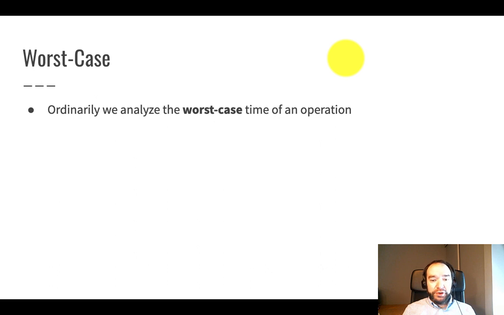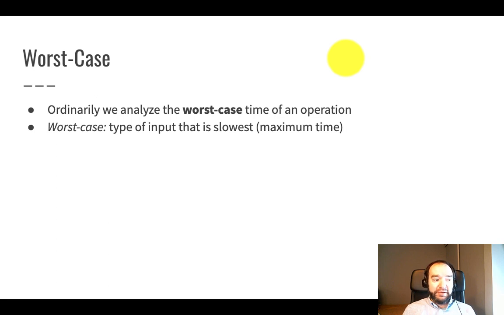Ordinarily, we analyze for the worst case time of an operation. Worst case is the type of input that is the slowest. Remember that fast means a low amount of time, so slow means a high amount of time. So the worst case type of input would be the kind of input to an operation that takes the most steps. This is a careful way of doing our analysis. We're planning for the worst. So we're saying, here's this data structure operation. Maybe sometimes it runs fast, sometimes it runs slow. We're going to focus on the worst case scenario, the slowest it could ever be.